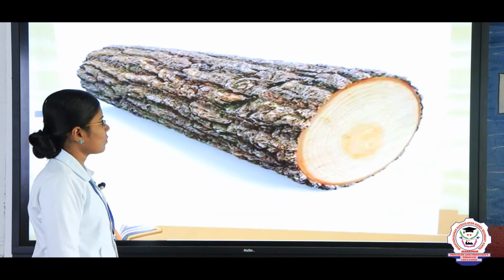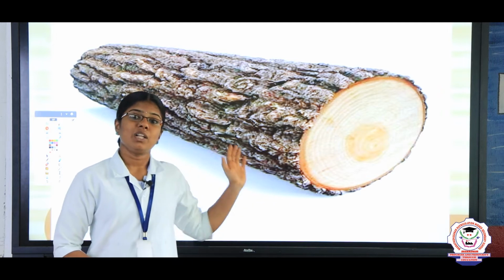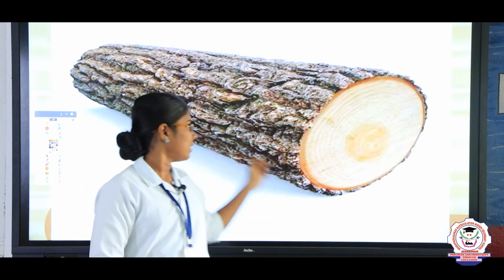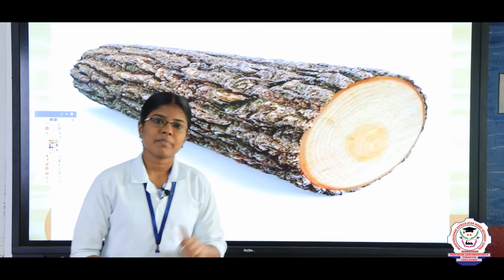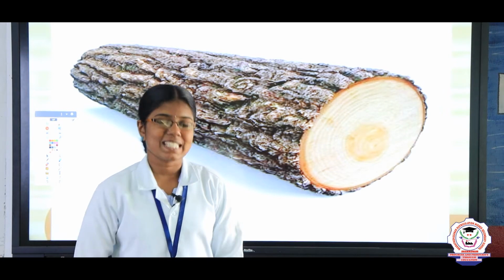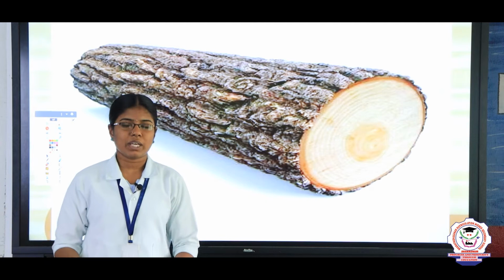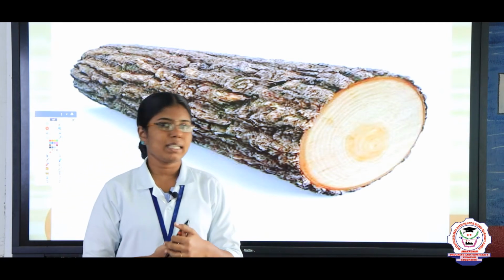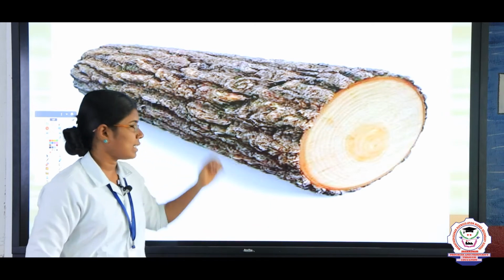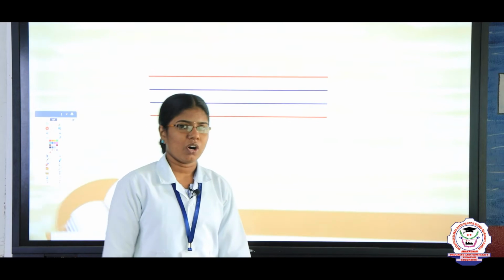See here. What is it, dears? Yes, it is a log. What do we call log? Marakattai, right? Yes, that is log in English. We are using log to make furniture like chair, table, sofa, etc. We use log to make wooden things at home. So what is it dears? Log. Okay, what is the spelling of log?